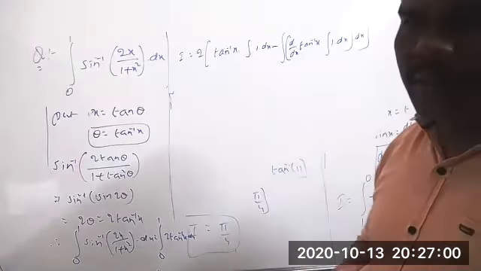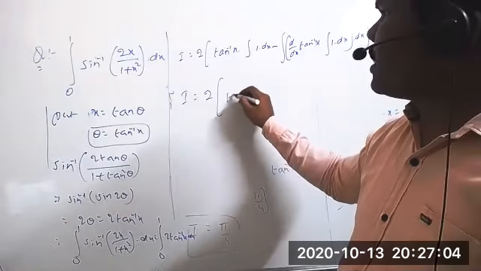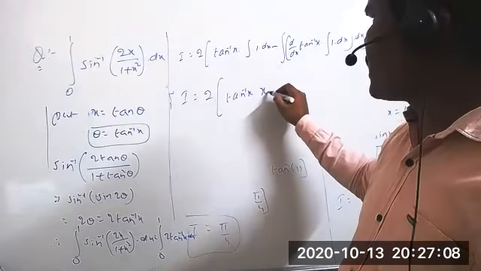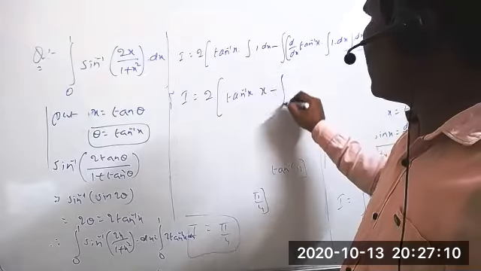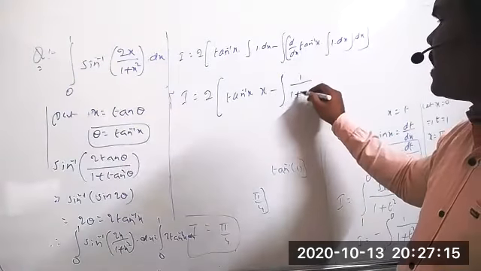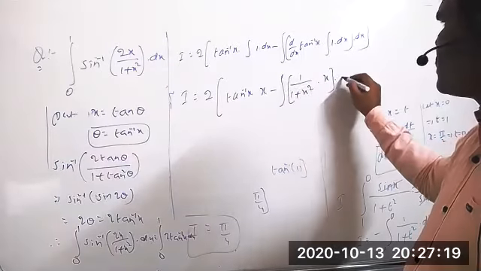So the value of I equals 2 into tan inverse of x, integration of 1 is clearly x only, minus integration of the differentiation of tan inverse of x, which is 1 by 1 plus x square, into x, again into dx.